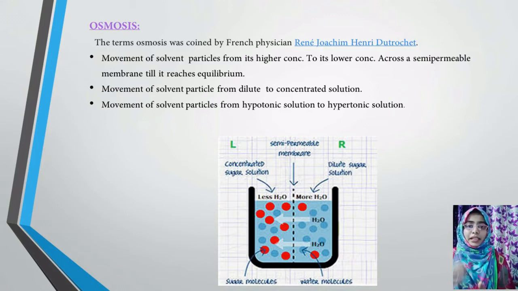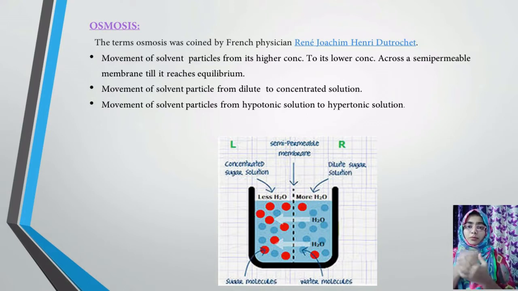So you have various other definitions also. You can say movement of solvent particles from dilute to concentrated solution. Same thing, just a revision of the definitions. So first will be movement of particles from higher concentration to lower concentration through a semi-permeable membrane. Whereas movement of molecules from dilute concentration to concentrated solution. Next, third point will be movement of solvent molecules from hypotonic solution to hypertonic solution.